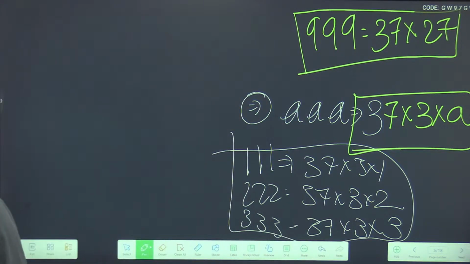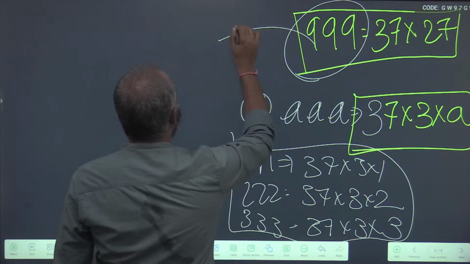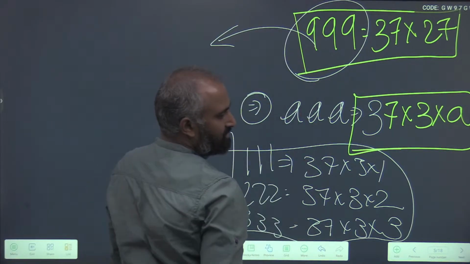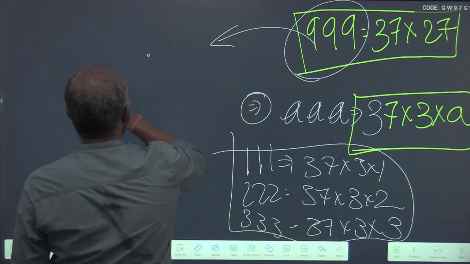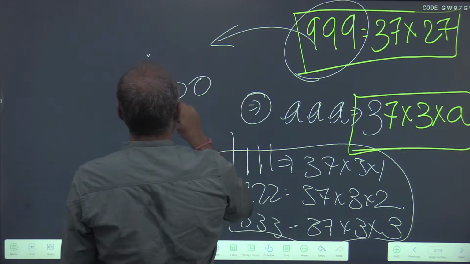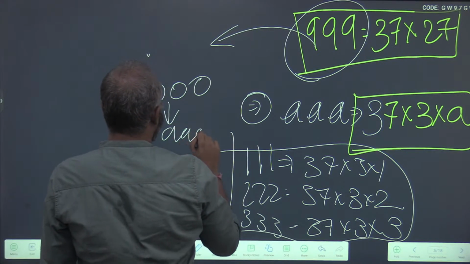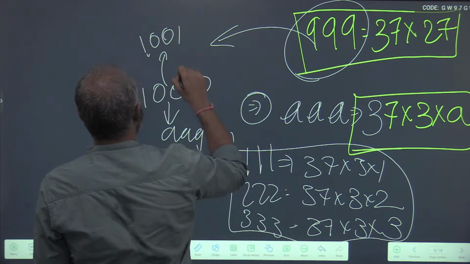If you would have observed this in 2021 itself, you will find a special number which is just nearer to it. What is 999? There is 1000. Sorry, 999 is just one below it. So if you just extend this, 1001 is just one above it.